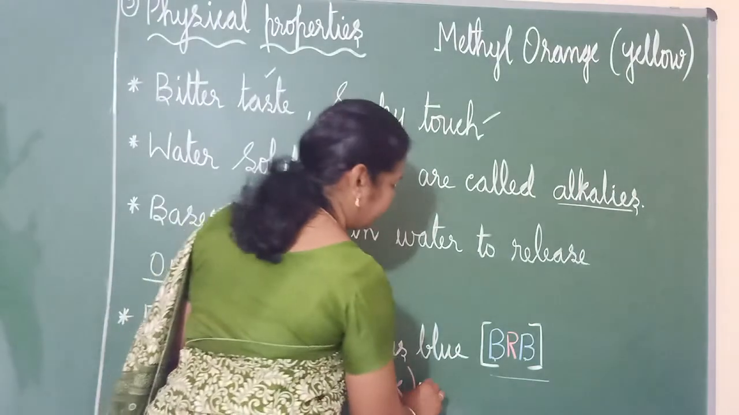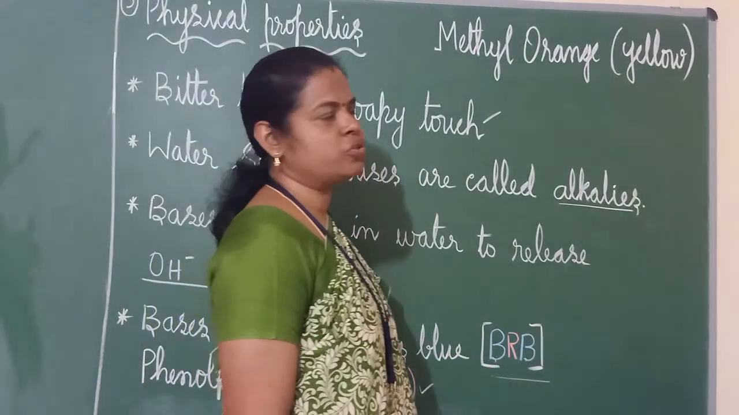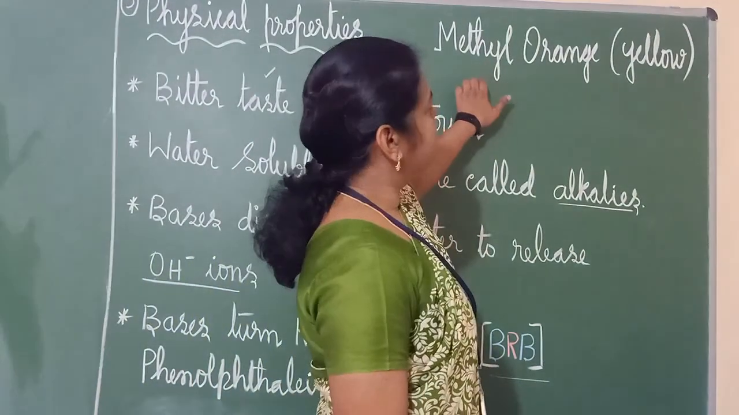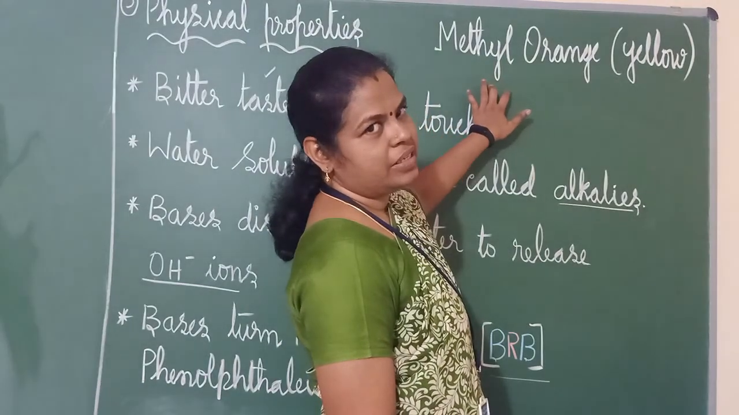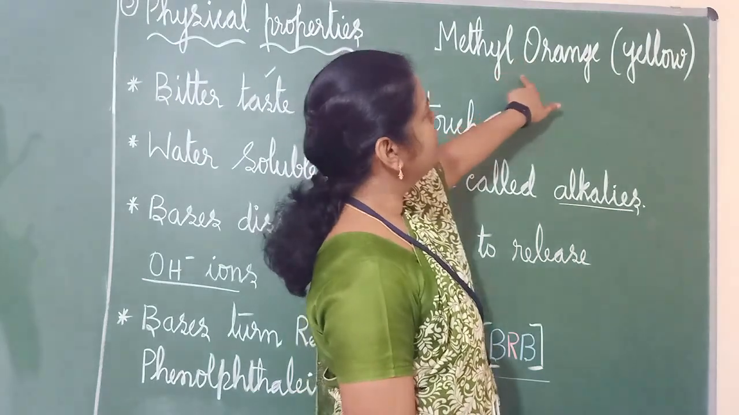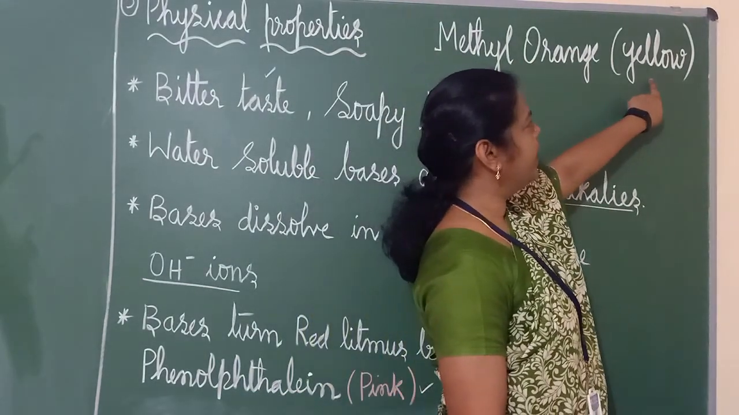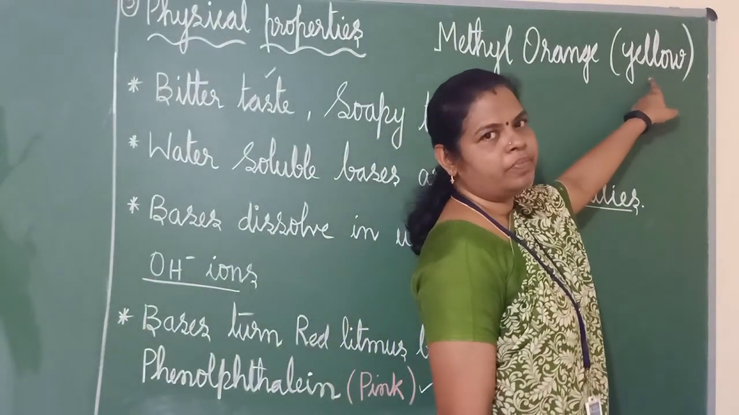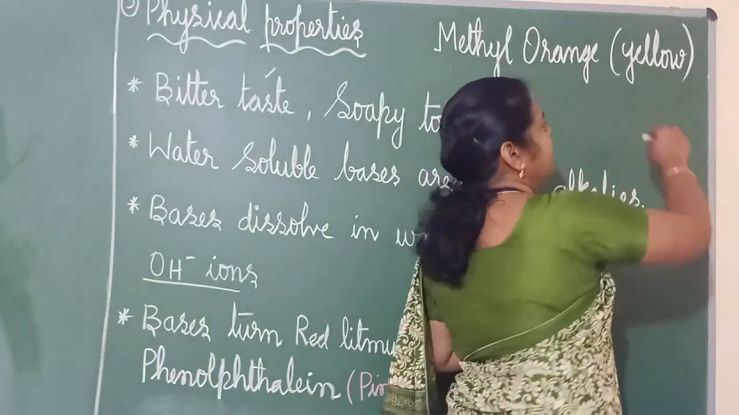Okay, you will get the pink colored solution. Colorless solution will become pink color. Methyl orange is also an indicator. Which indicator? Natural indicator or synthetic indicator? Okay. Methyl orange is yellow in its original state. In acid, it will become red. And in base, it will become yellow.